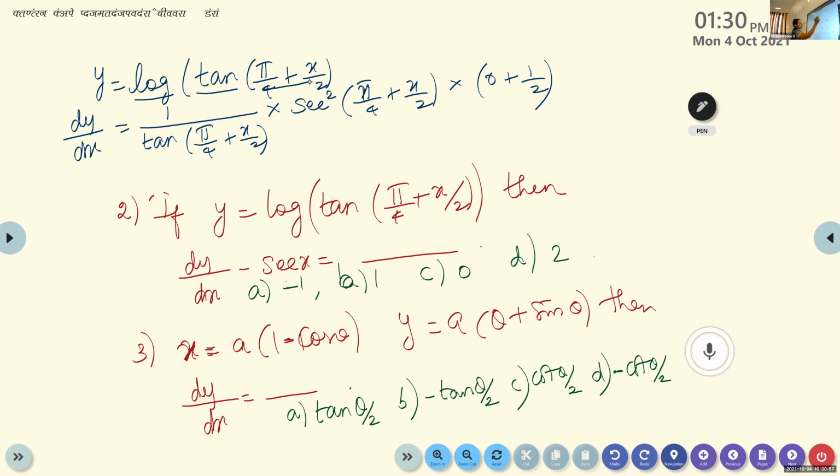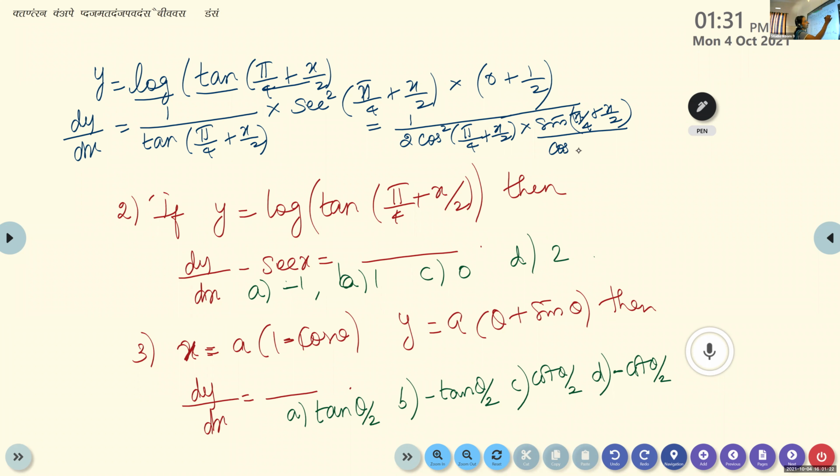If you simplify this, 1 by 2 into sec square becomes 1 by cos square of pi by 4 plus x by 2 into cot, and on simplifying you'll get sin pi by 4 plus x by 2 by cos pi by 4 plus x by 2. Up to this, is it correct, children? Up to this, is it okay?